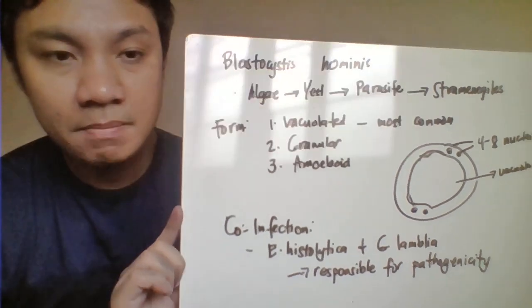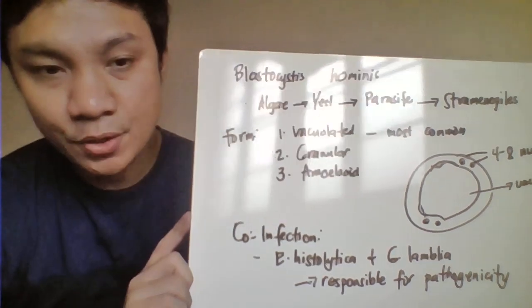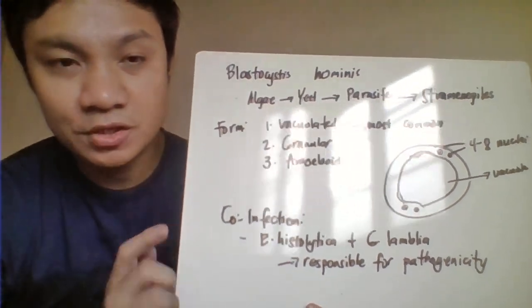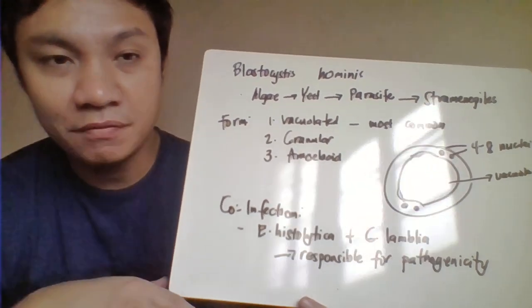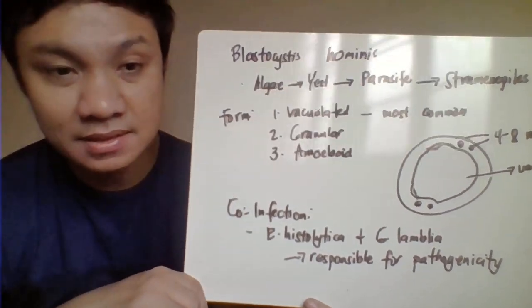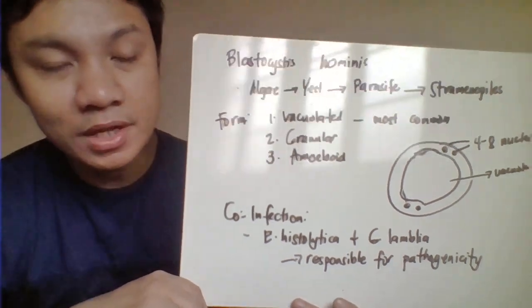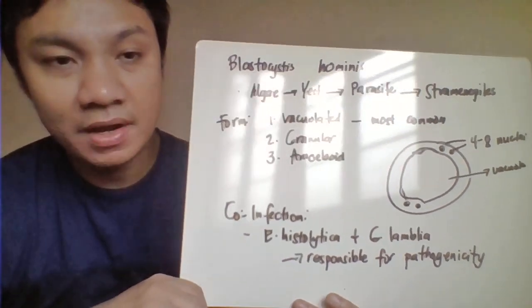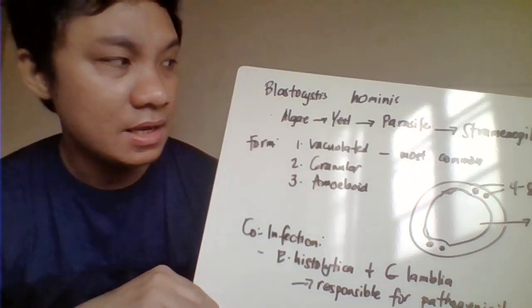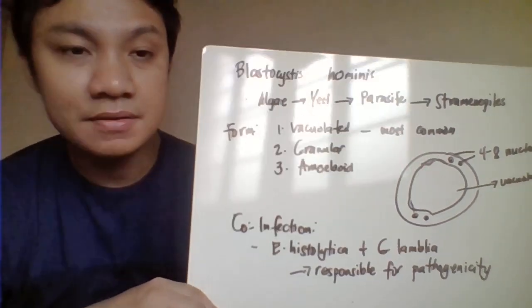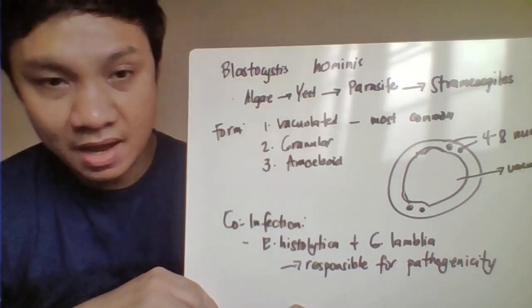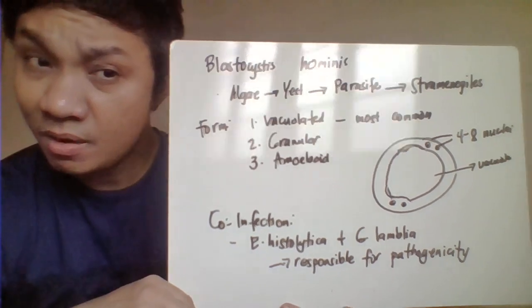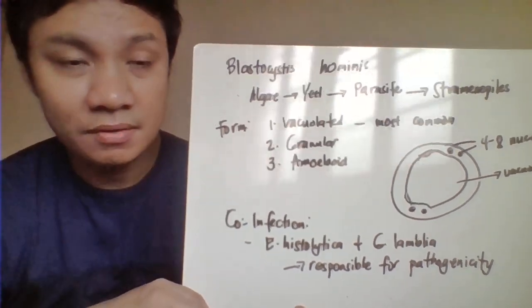Okay, the next one, we have here the Blastocystis hominis. This is the most commonly parasite associated here with the stool sample, especially for those patients having gastroenteritis. So there's a transition here with the classification of your Blastocystis. The first one has been identified here as an algae, but later on yeast, but later on classified as parasite, then straminophils, then parasite ulit. I think this one is already considered now as intestinal parasite already.